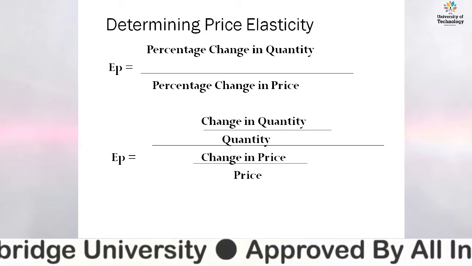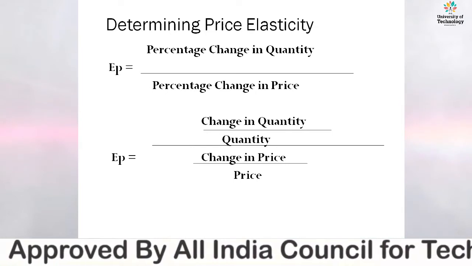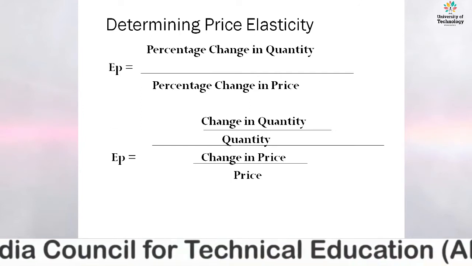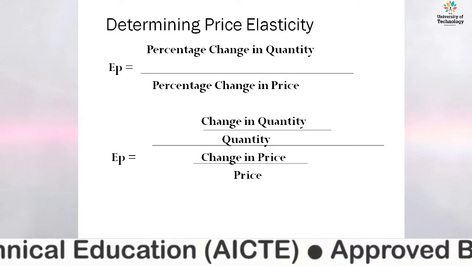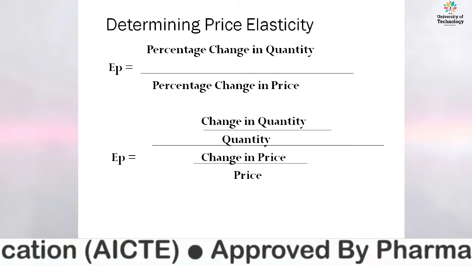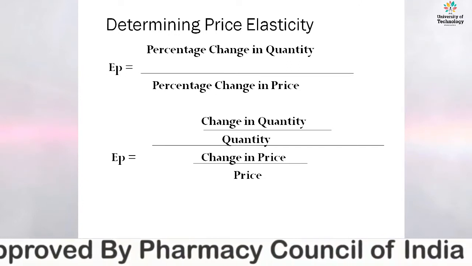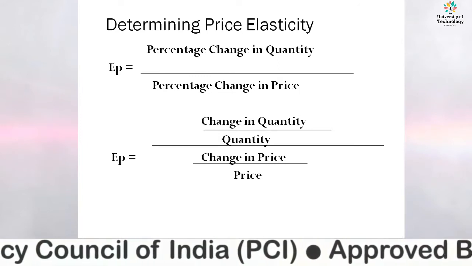This is known as price elasticity of demand. Now, epsilon P equals the change in quantity relative to the original quantity, divided by the change in price with respect to the original price.